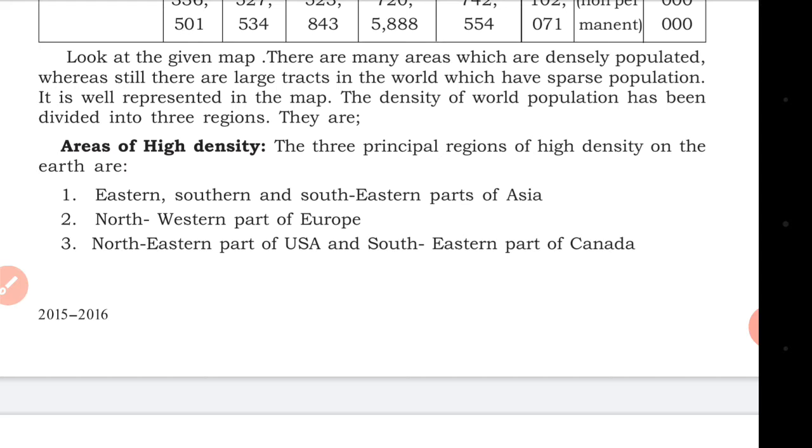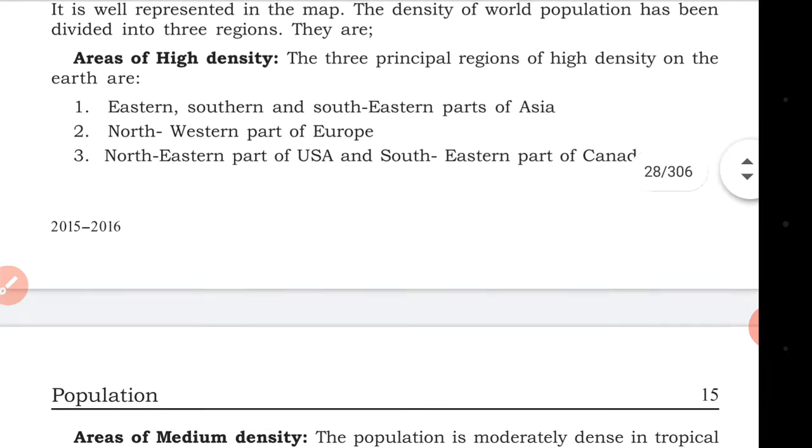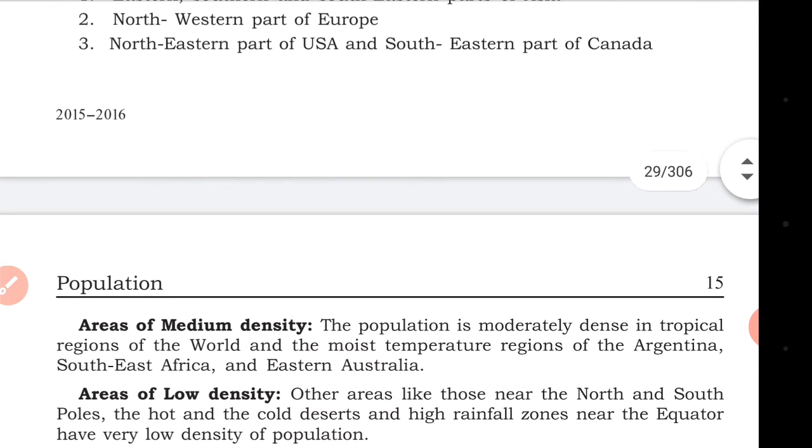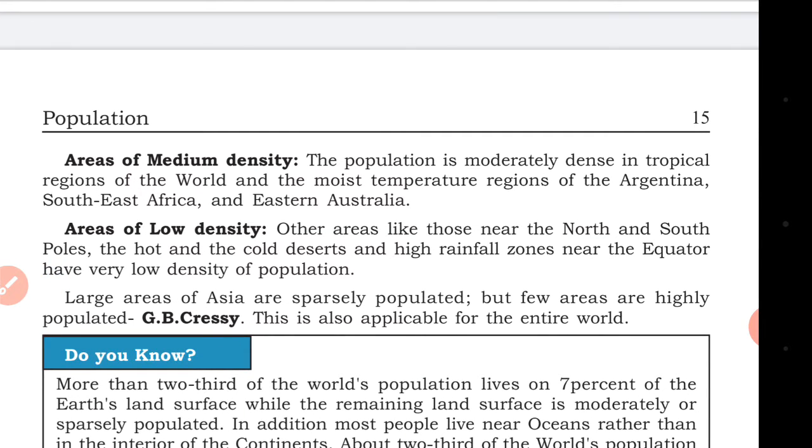Northwestern part of Europe, northeastern part of USA and southeastern part of Canada. Areas of medium density: the population is moderately dense in tropical regions and moist temperate regions of Argentina, Southeast Africa, and Eastern Australia. So areas with a medium density are Argentina, Southeast Africa, and Eastern Australia. They have a tropical climate and mostly moist temperate conditions.